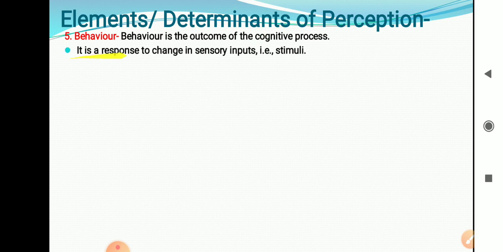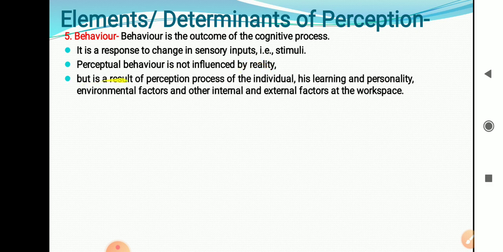It is a response to change in sensory stimulus or inputs. Whatever information we are receiving, we try to give a response to that information. Whatever message we are receiving, according to that message, we carry out our behavior. Perceptual behavior is not influenced by reality. Whatever perceptual behavior we perform is not influenced by reality, but is a result of the perception process. Try to understand.